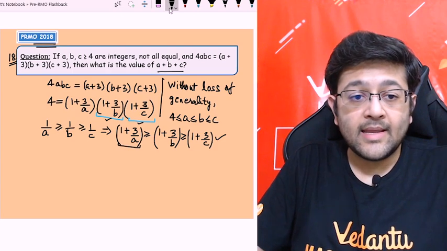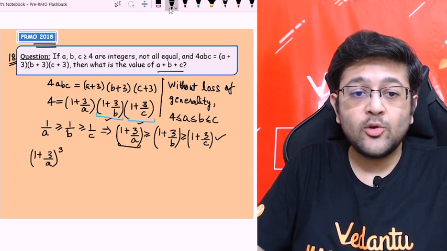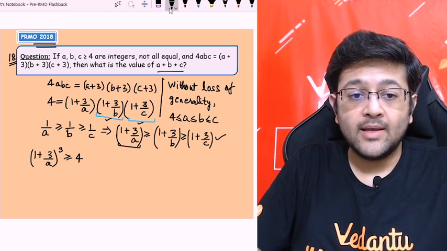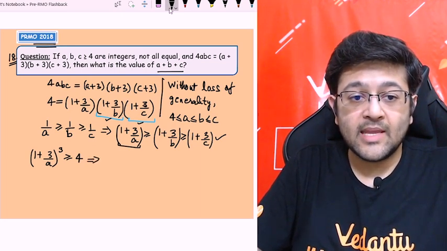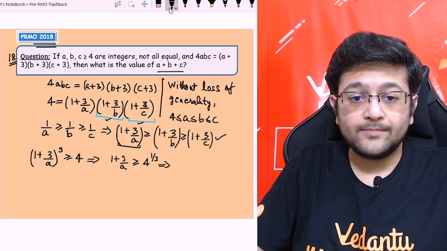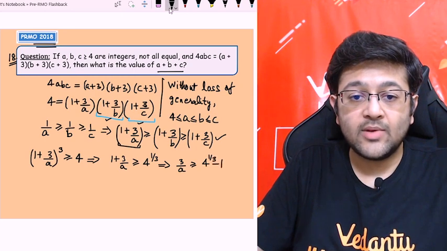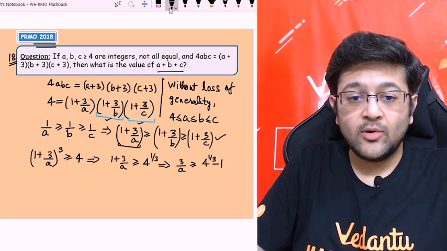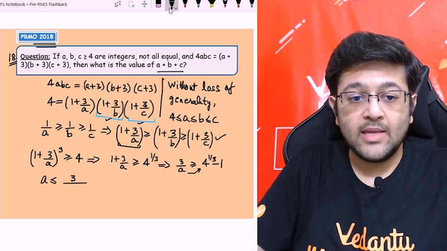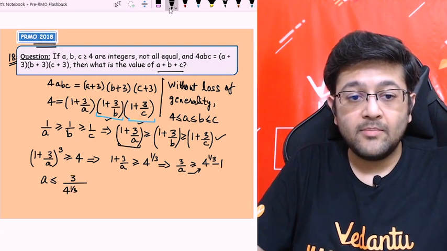Which means I can write (1 + 3/a) whole cube will be greater than or equal to 4, because the 3 terms will be the same. So let's solve it. Taking cube root on both sides, 1 + 3/a is greater than or equal to 4^(1/3). Now solving this, I'll get 3/a is greater than or equal to 4^(1/3) minus 1. Now doing cross multiplication, taking a to that side, I'll get a is less than or equal to 3 upon (4^(1/3) minus 1).